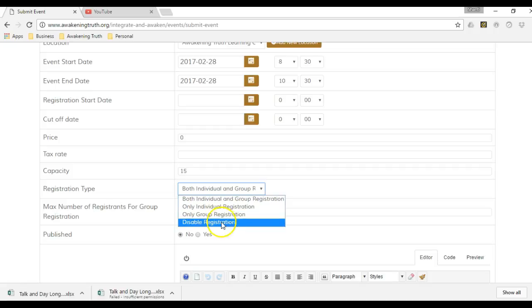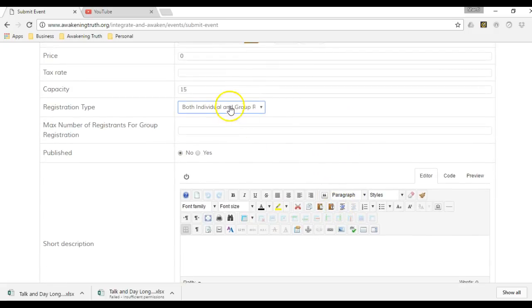But the other function that you want to look at here is disable registration. We may want to have disabled registration to where we want to show it up on the calendar that it's happening, but we don't necessarily want to have people signing up and registering for that event. Okay. Then let's just go ahead and say we're going to disable registration.